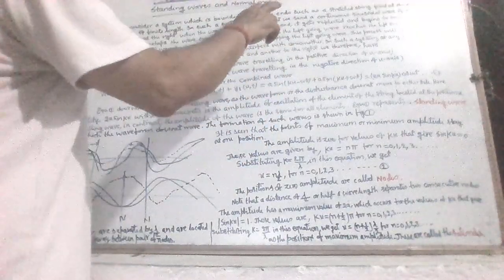Today we shall deal with standing waves and normal modes. Let us now consider a system which is bounded at both ends, such as a straight string fixed at the ends or an air column of finite length. In such a system, suppose that we send a continuous sinusoidal wave of a certain frequency, say, towards the right.